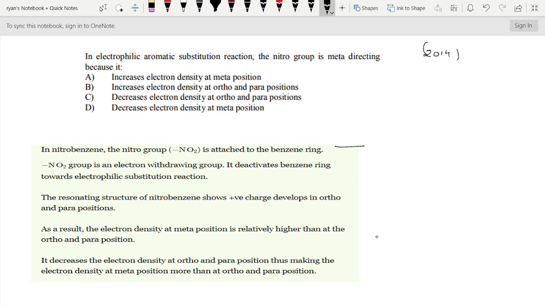Not only that, the resonating structure of nitrobenzene shows positive charge developed at ortho and para positions. As a result, the electron density at meta position is relatively higher than ortho and para position. From this we can make out the answer. Option C is correct, because it decreases electron density at ortho and para position, because electron density at meta position is relatively higher than ortho and para.